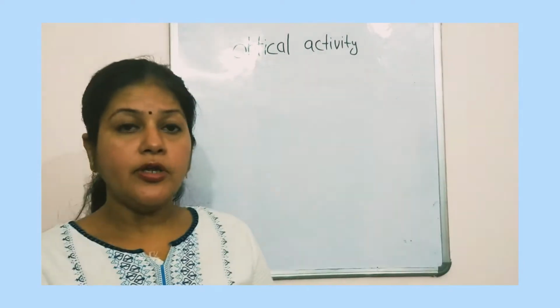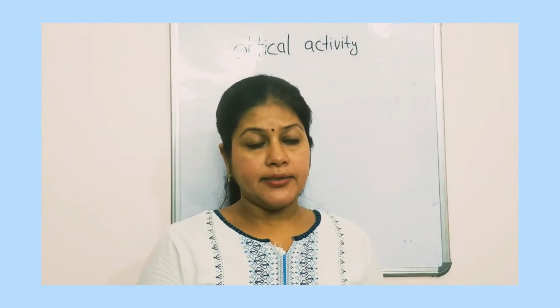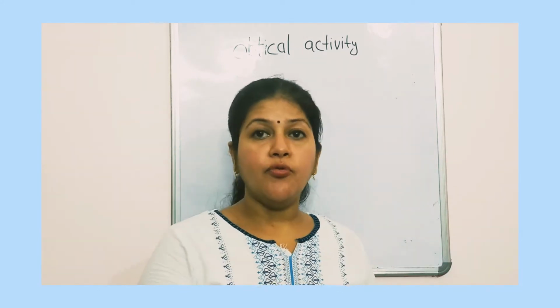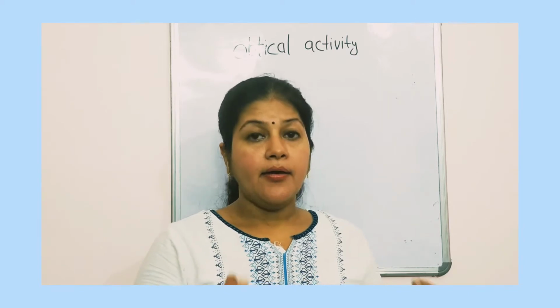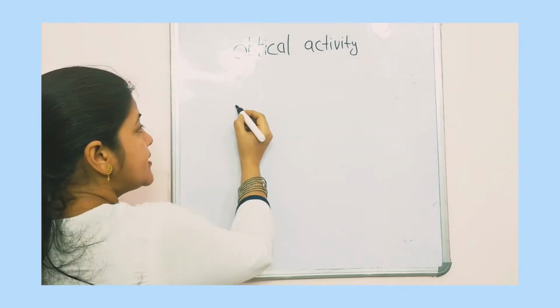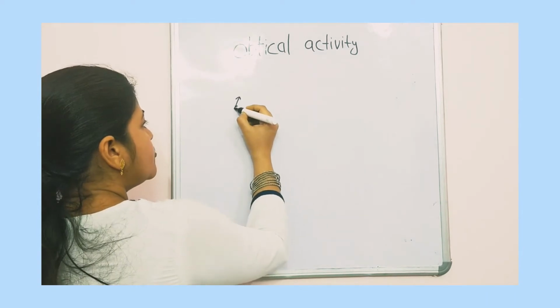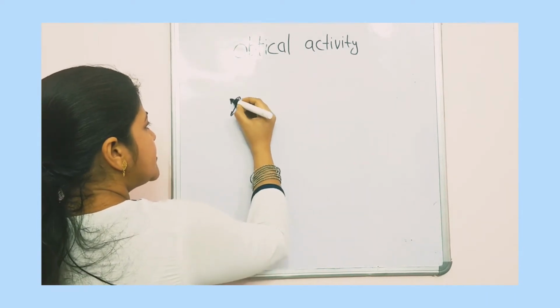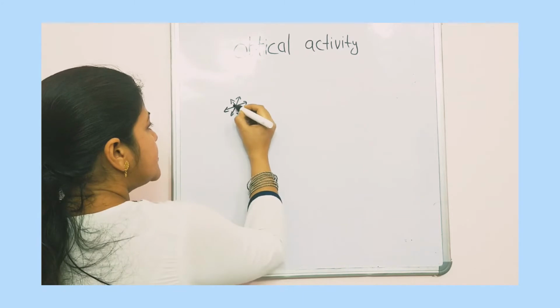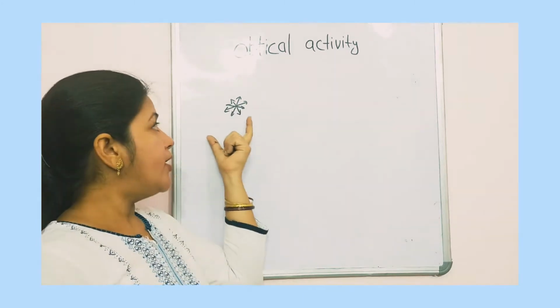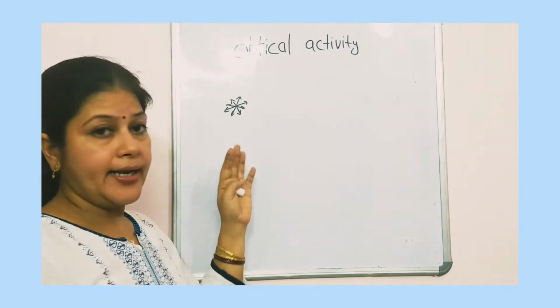Before that, we should know about plane polarized light. We know that light, the particles of light, move in all directions. Let's say this is the light and the particles of the light are propagating in all directions. This is called normal light. Here the particles of the light propagate in all directions.